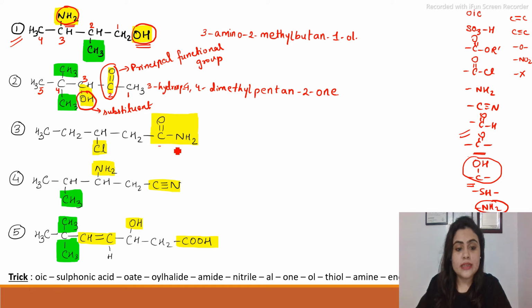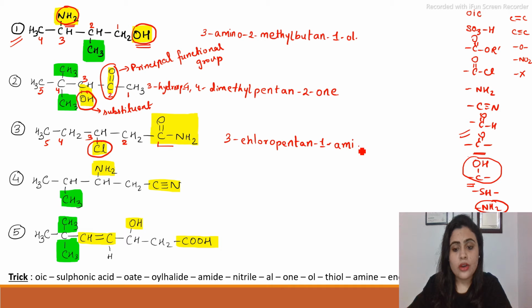Here you can see this amide halogen group is always used as a substituent. So numbering will start from here: 1, 2, 3, 4 and 5. So it will be 3 chloro pentane 1 amide. You can also write pentanamide.